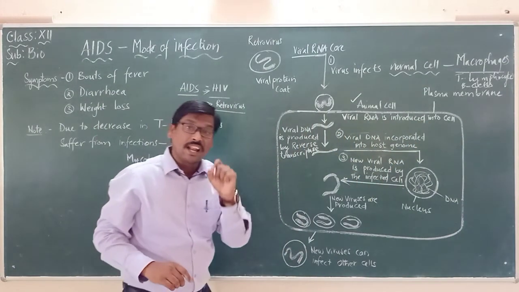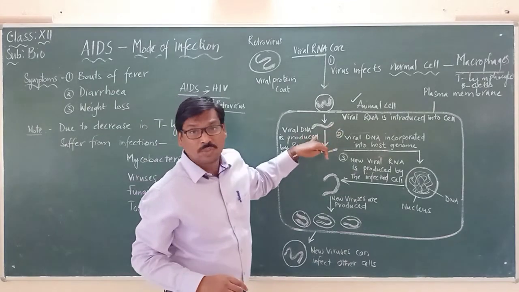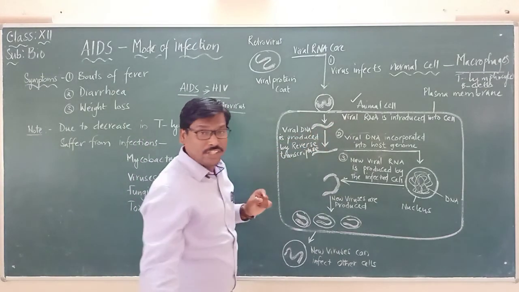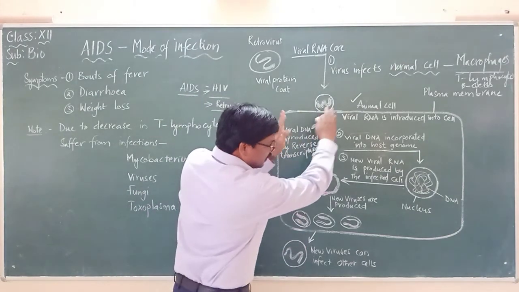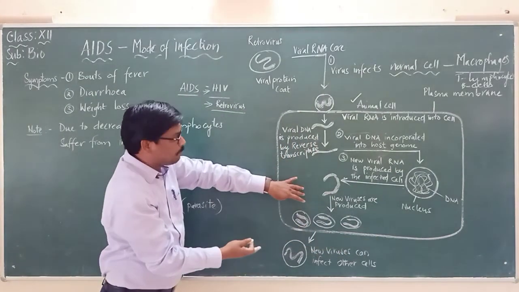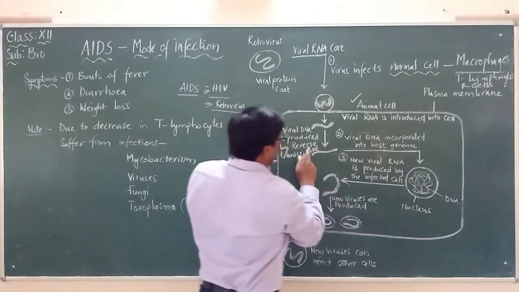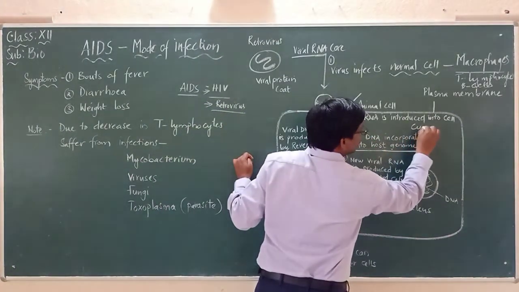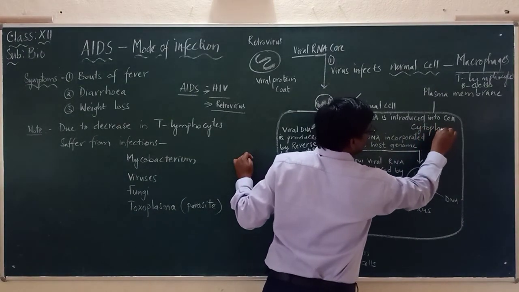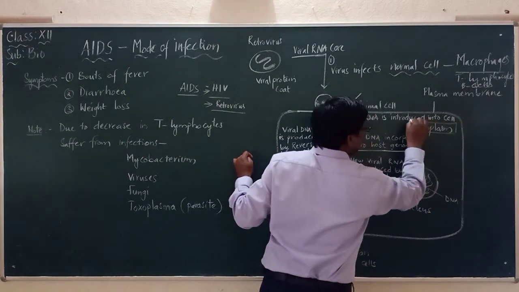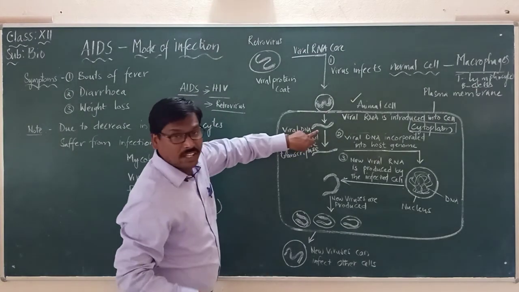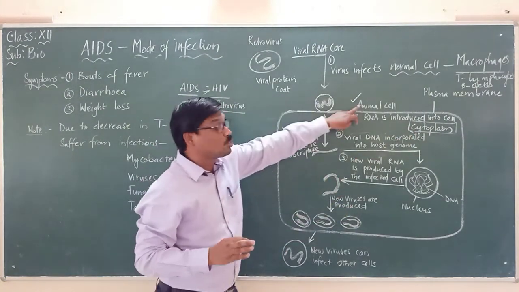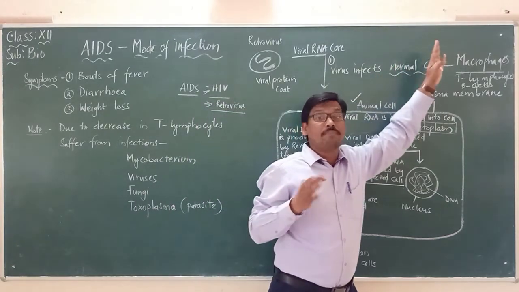This diagram represents the cell. So the viral RNA is present in the cytoplasm of the cell. Remember, it is present in the cytoplasm of the animal cell. What could be that animal cell? It is the macrophage.